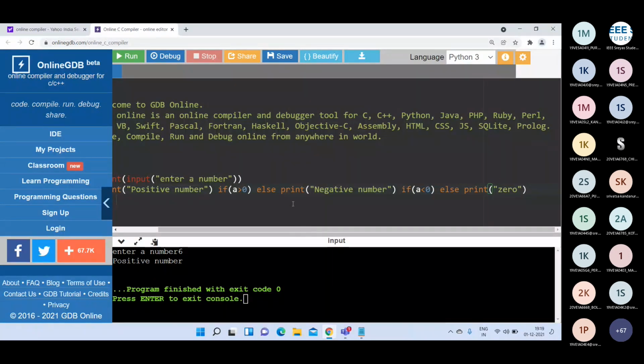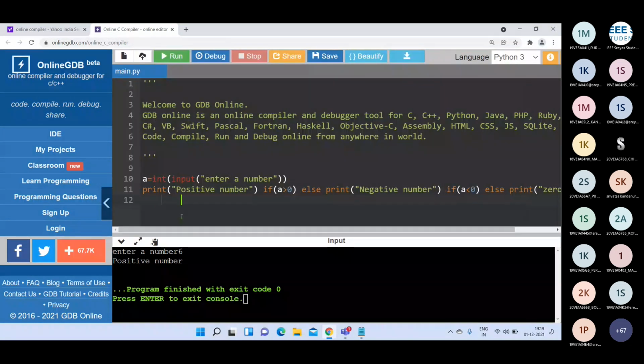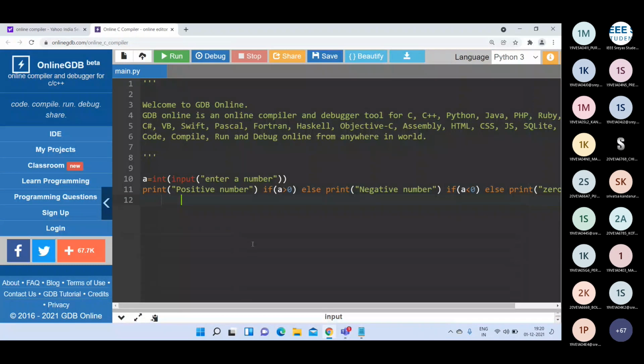That's why I always tell my students, you can write the program in n number of ways. It is not like there is only one way or only one logic for the program. But obviously the aim of the program should be achieved. That is important. So you can write the program with your own logic, whatever logic you use, but the output should be the same. The aim of the program should be the same. That is very, very important.